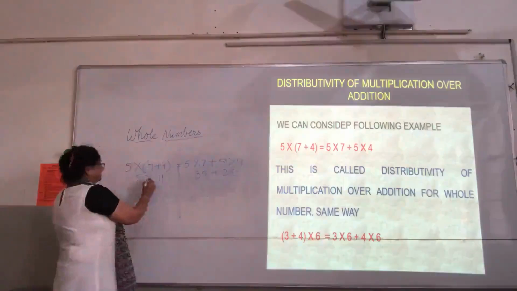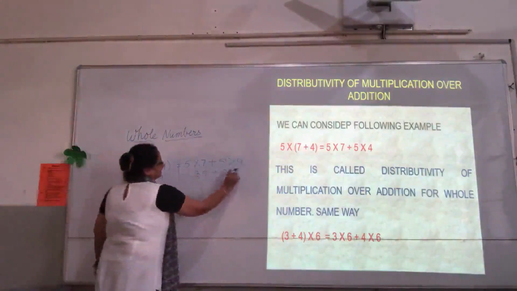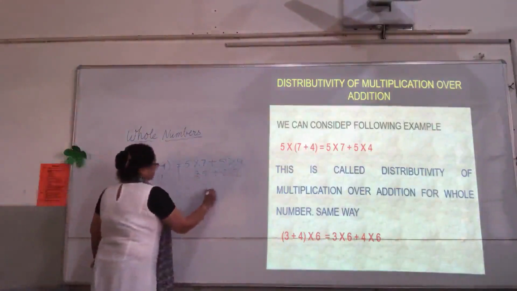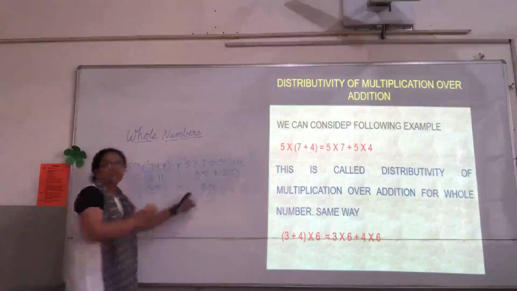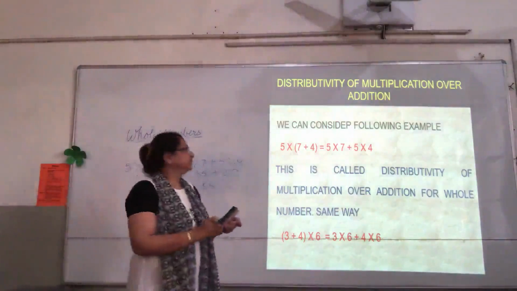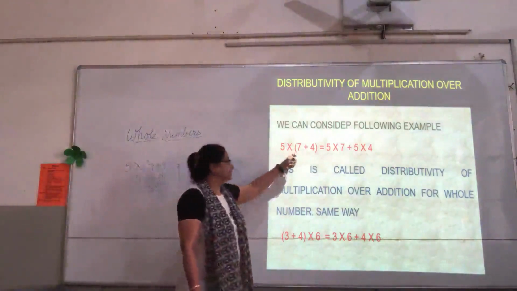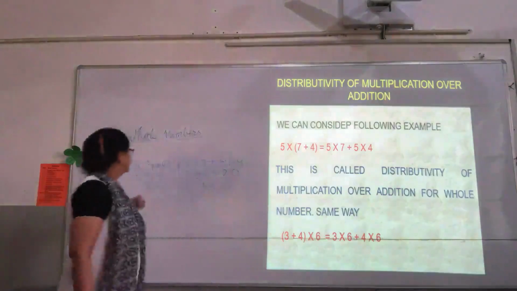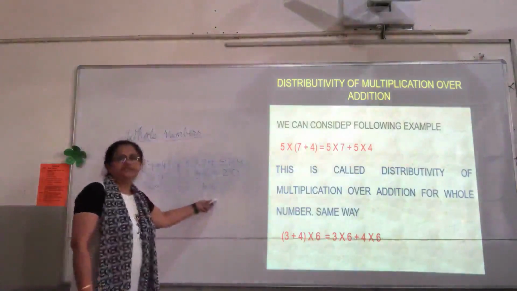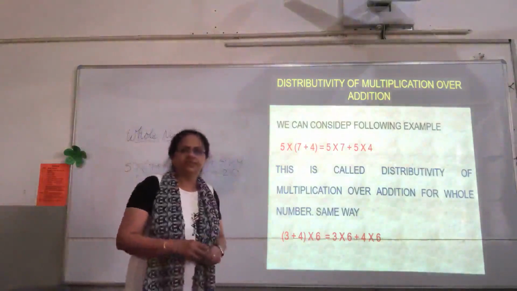Now 11 5s are 55. 35 plus 20 is again 55. So what we have seen? That LHS, the left hand side, is equal to the right hand side. So this is called distributive property. The number outside the bracket has been distributed among the numbers which are inside the bracket, and we have seen that the result remains the same. This is called distributive property of multiplication over addition, right?